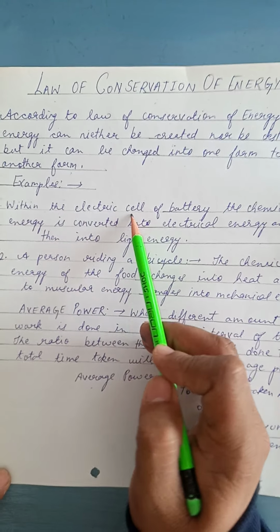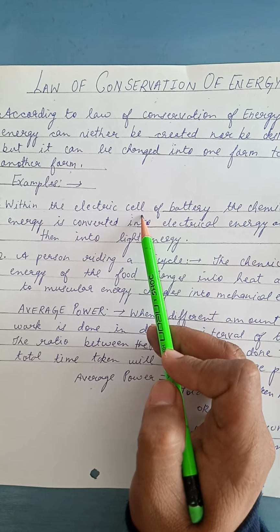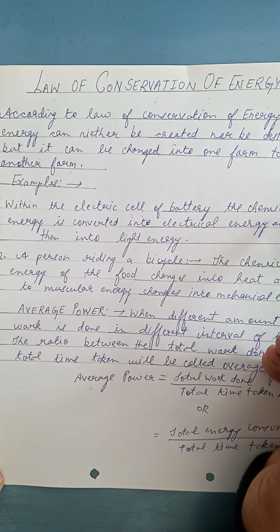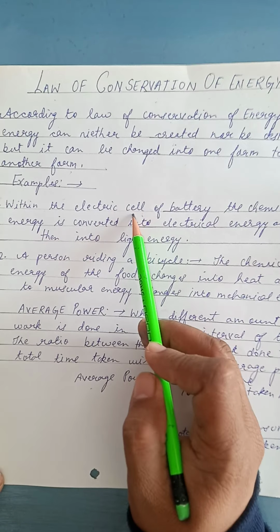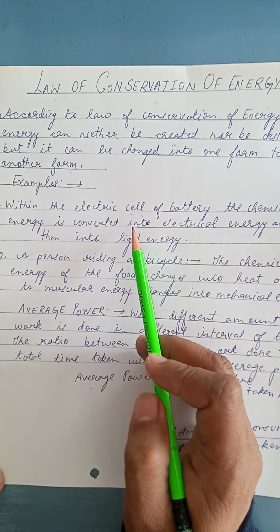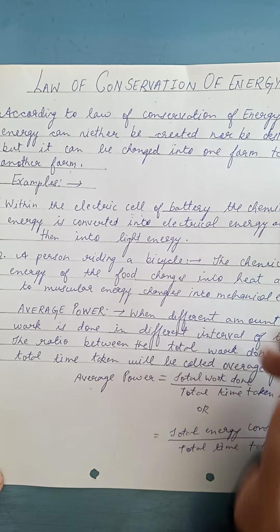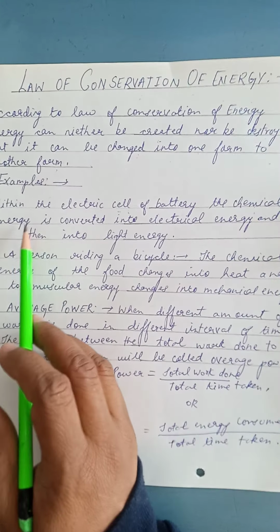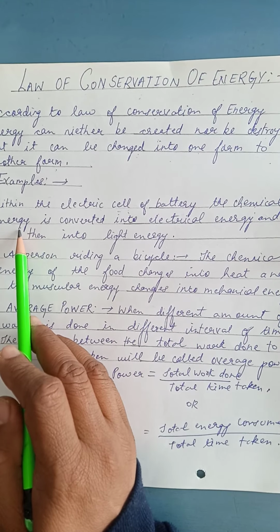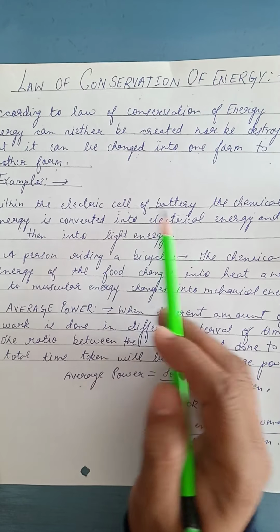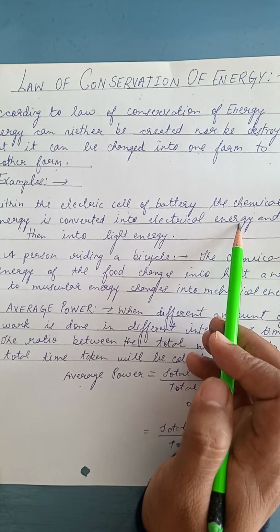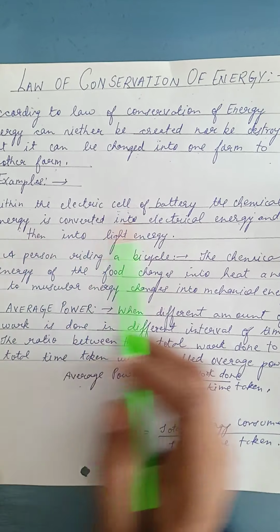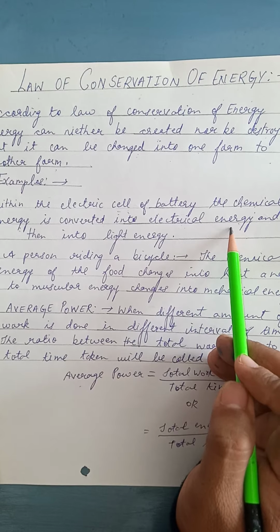For example, if we take an electric cell, or we can consider it a battery, what is present inside the cell? Chemical. That chemical is present, and the energy stored in it is called chemical energy, and that chemical energy is converted into electrical energy when you switch on the circuit.